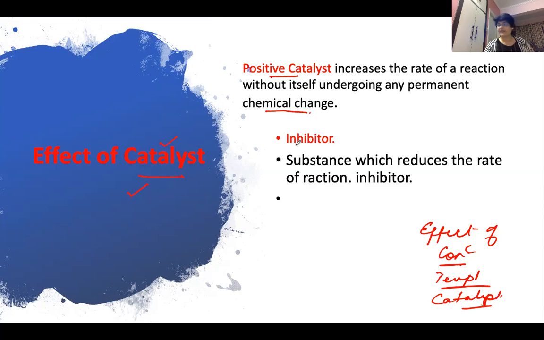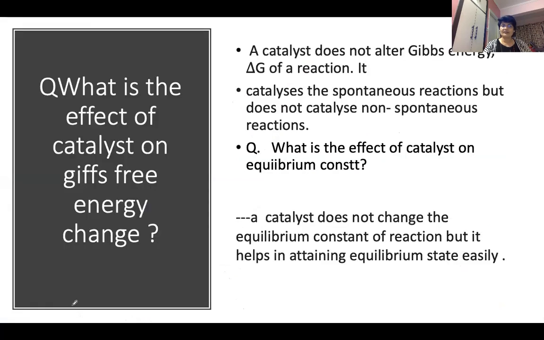We have read about negative catalysts also, but negative catalysts are named as inhibitors. Negative catalysts are going to reduce the rate of reaction, and they are named as inhibitors. So we are going to check in which way they affect it, and we are going to understand it through a graph. First of all, we'll just see one more thing.